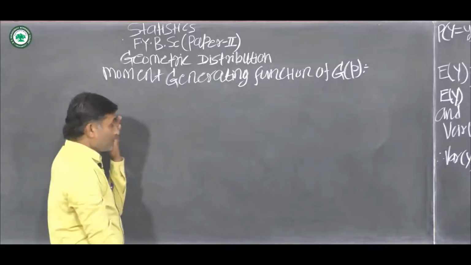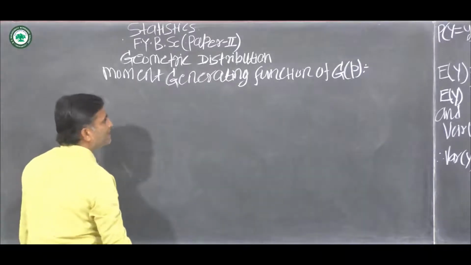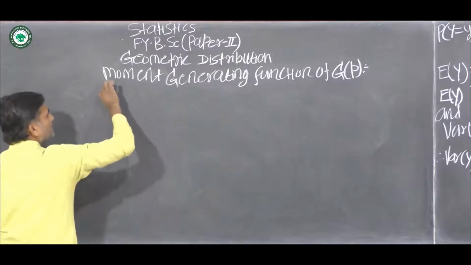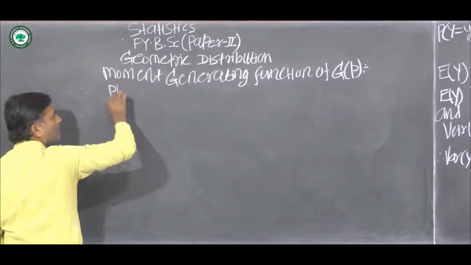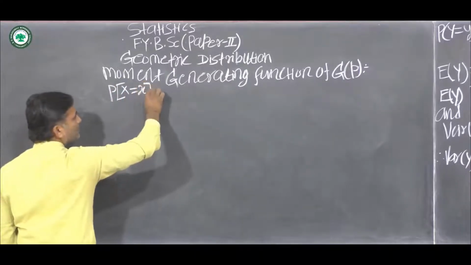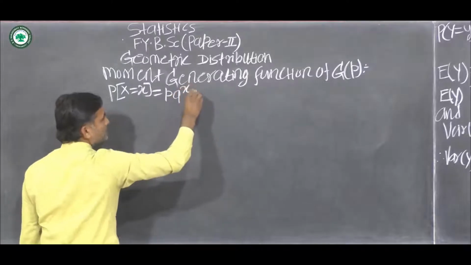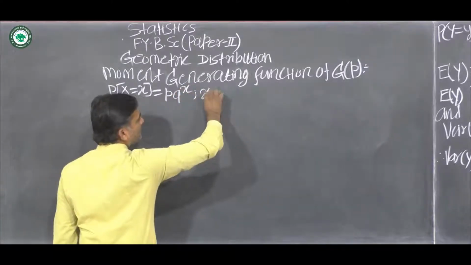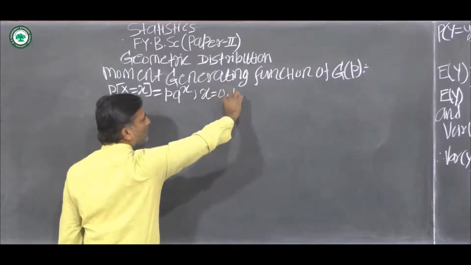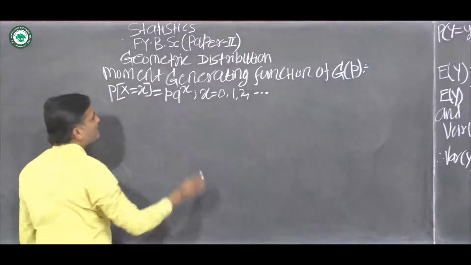We know that probability mass function of geometric distribution is probability of x equal to small x, which is equal to p into q raised to x. Here x takes values 0, 1, 2, up to infinity.